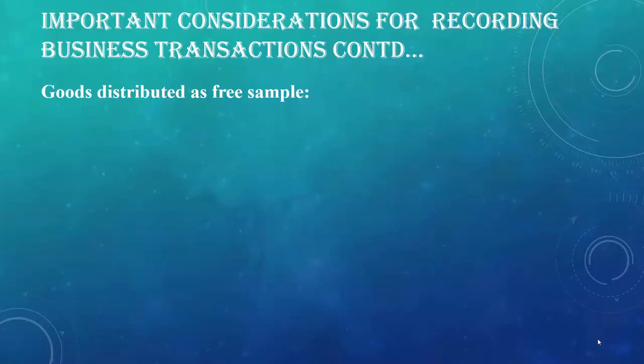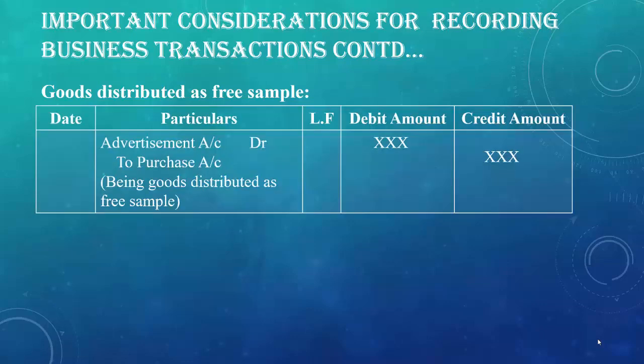goods distributed as free sample. Sometimes business distributes goods as free samples for the purpose of advertisement. Advertisement account will be debited and purchase account will be credited, as advertisement is a kind of expense for the business because business is distributing goods for free.